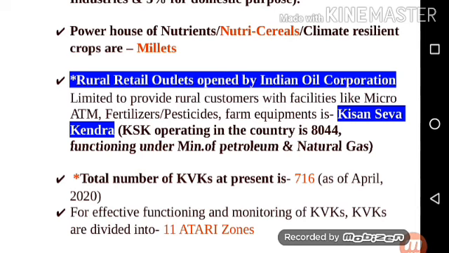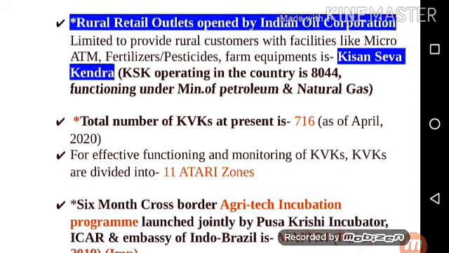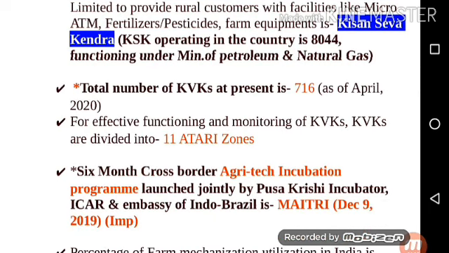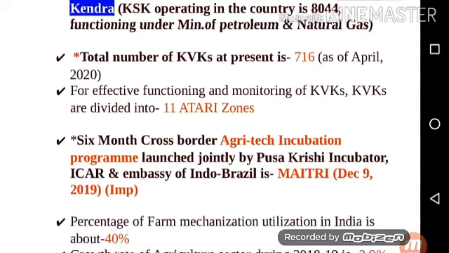Next point is, this one is important. Rural retail outlets opened by Indian Oil Corporation Limited to provide rural customers with facilities like micro ATM, fertilizers, pesticides, farm equipment, that is Kisan Seva Kendra. KSKs operating in the country number 8,044, functioning under the Ministry of Petroleum and Natural Gas. Next point is, this one is an important point. Total number of KVKs at present in India is 716 as per the report of April 2020.